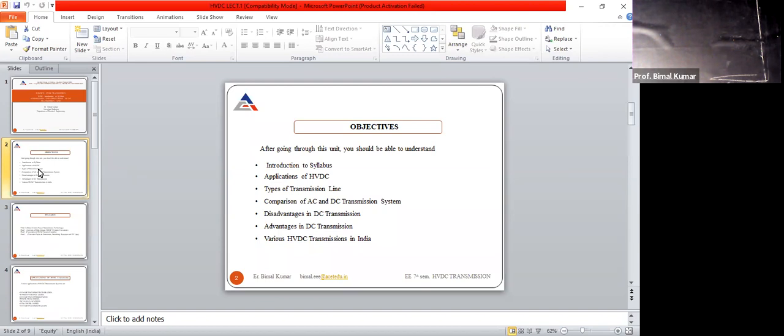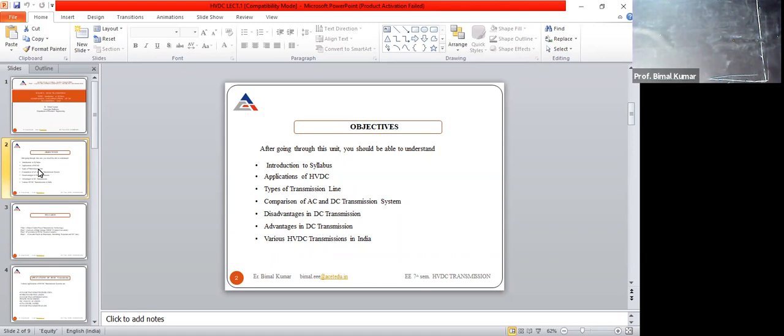So converter may be considered as a common name for any of the semiconductor devices, right? Converter station 1 means rectifier and converter station 2 is inverter. Rectifier converts AC into DC and inverter converts DC into AC, right?